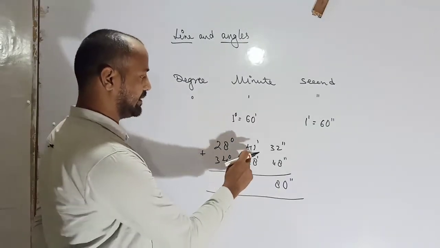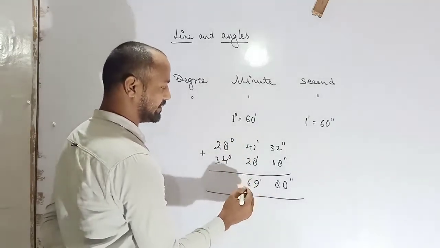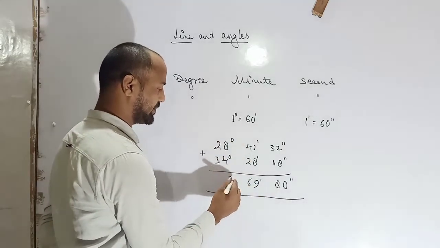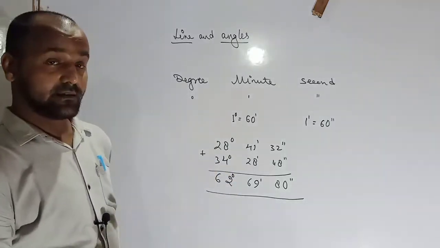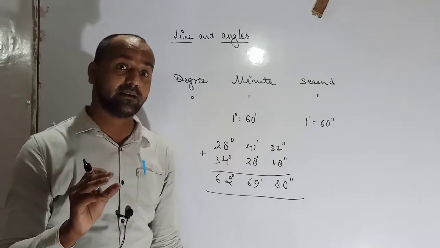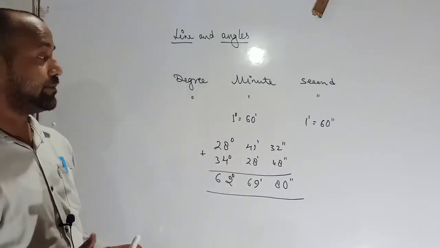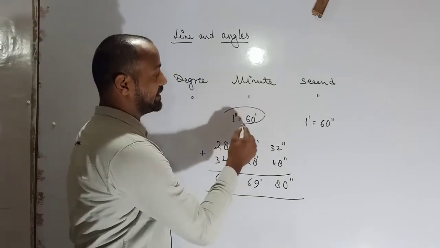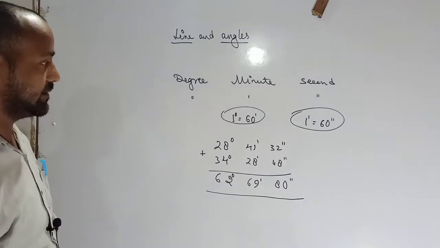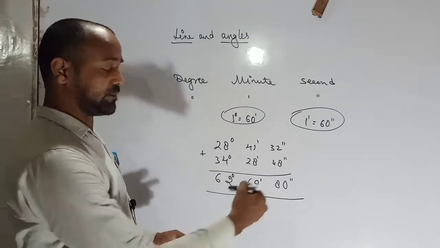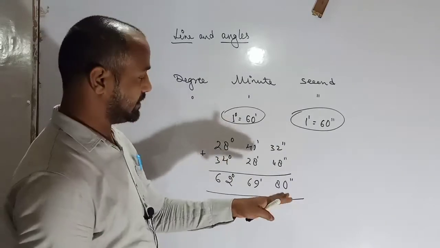Separately you can add 8, 1, 9, 4, 2, 6. 8, 4, 12, 1 carry, 2, 3, 5, 1, 6. This is not the exact answer. This one is only addition. So as you know here that 1 degree is equal to 60 minutes and 1 minute is equal to 60 seconds. So we just convert it from the right hand side, means from the seconds, as well as we